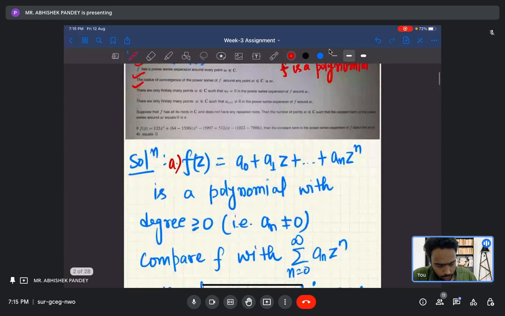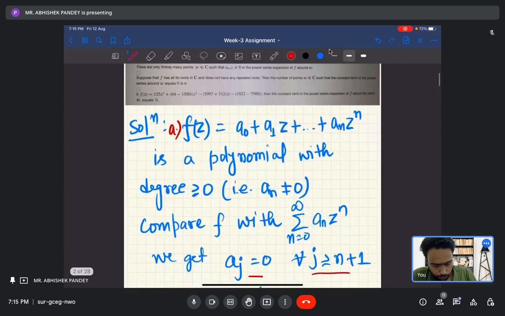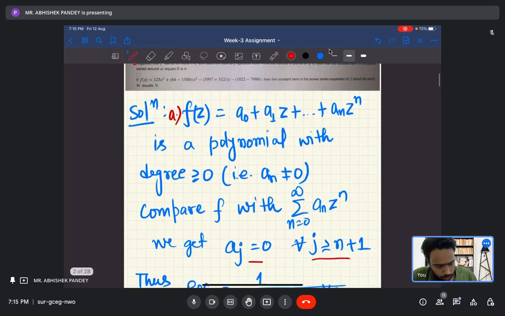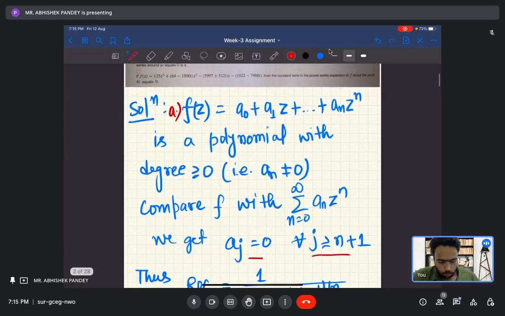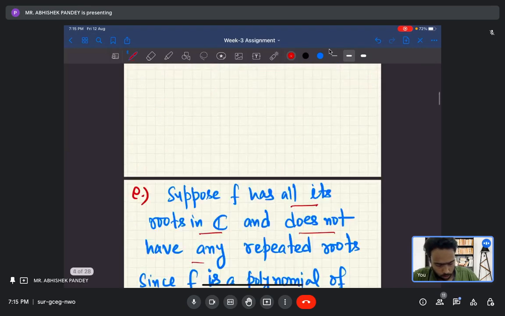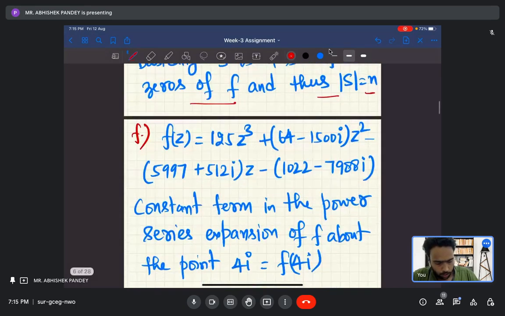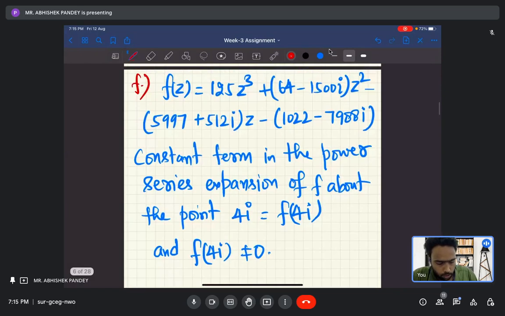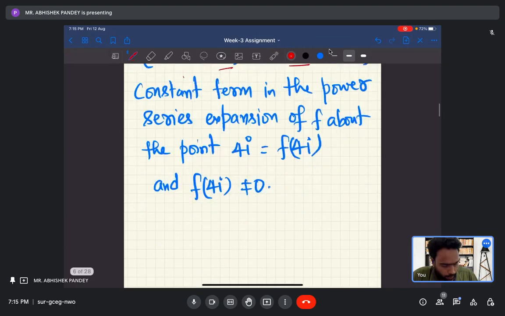Now let us look at the last option. It is given that f(z) equals 125 z cube plus 64 minus 1500 i z square, and so on. The constant term in the power series expansion of f about the point 4i is f of 4i, and the calculation you can check.